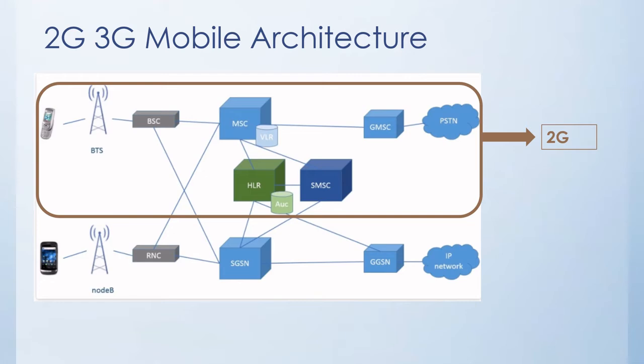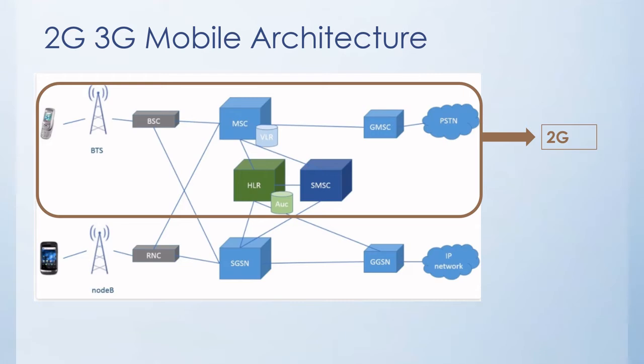The base station connects to the base station controller, which is BSC, either wired or through microwave links or fiber backhaul, and the base station controller connects to the mobile switching center through a wired connection. And we have other components like HLR, home location register, and VLR, visitor location register, and we have an SMSC and an authentication center.